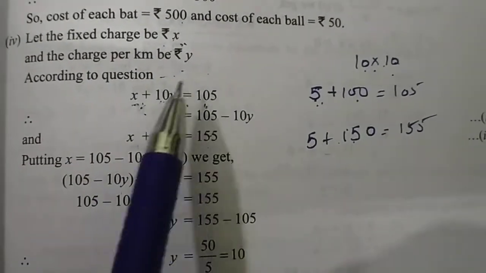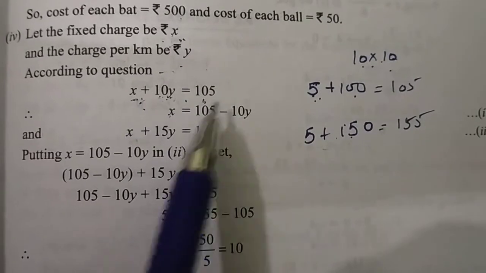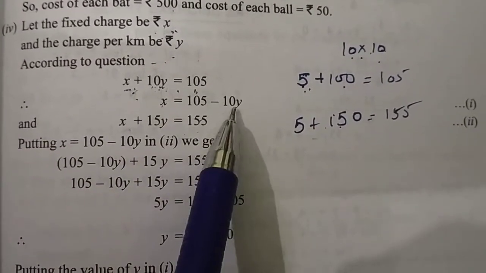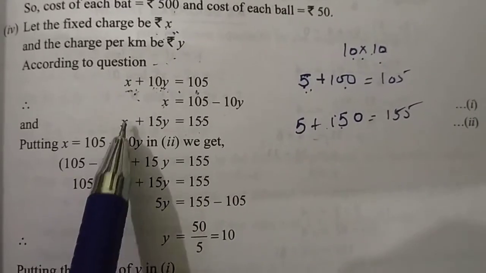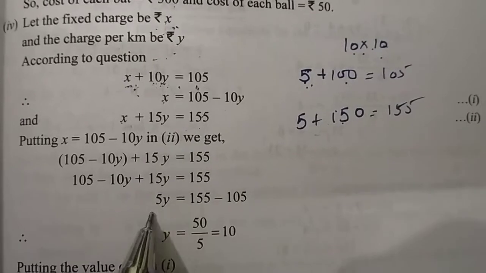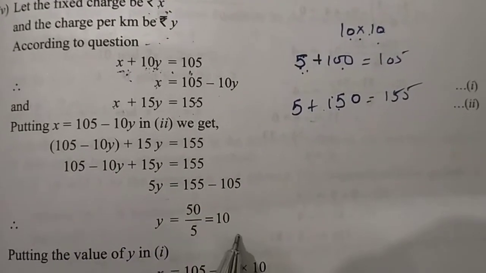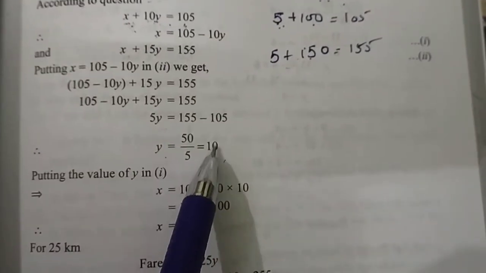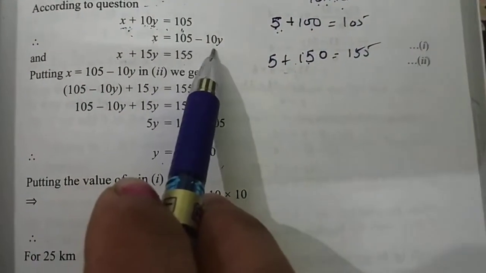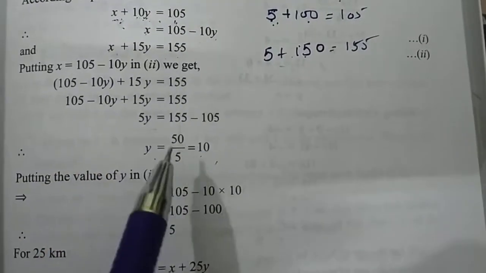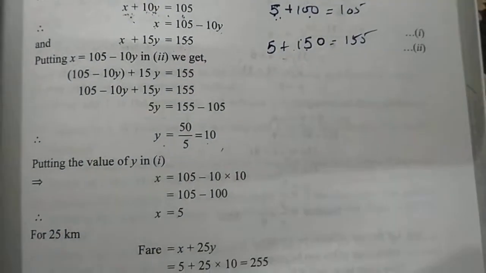So now according to this we have 105 minus 10Y, and this value of X you have to place in the second equation. With the help of this we get the value of Y as 10. If we put Y as 10 here, then you will get 10 into 10, 100. So 105 minus 100 is equal to 5.